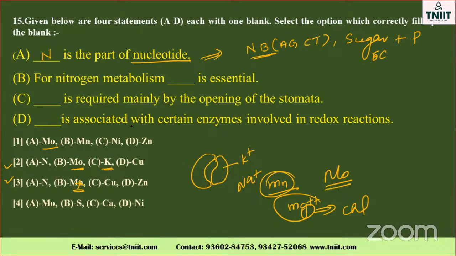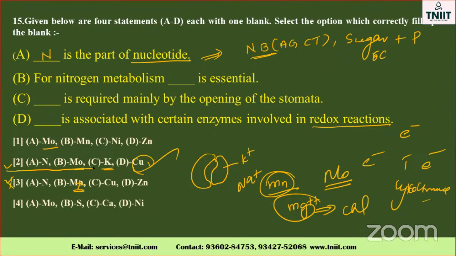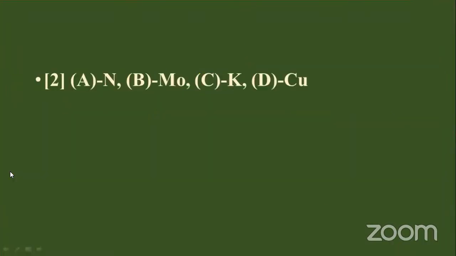The last one: which element is associated with certain enzymes involved in redox reactions, electron transport reactions? Take an example, cytochrome, involved in the electron transport system, where oxidation reduction reactions take place. Which one is essential there? Copper is essential. So the third one will not come; automatically, the second one is the correct option. Okay, go to the next one.